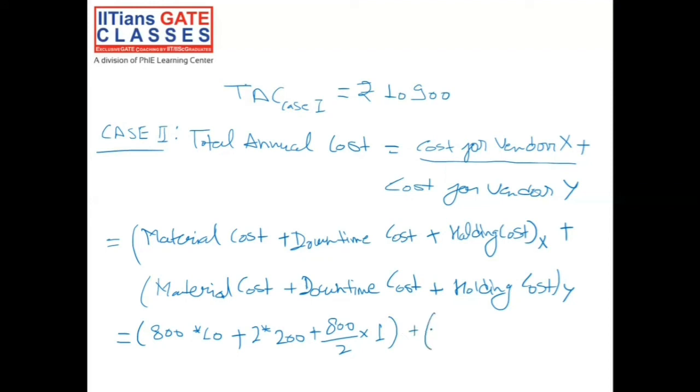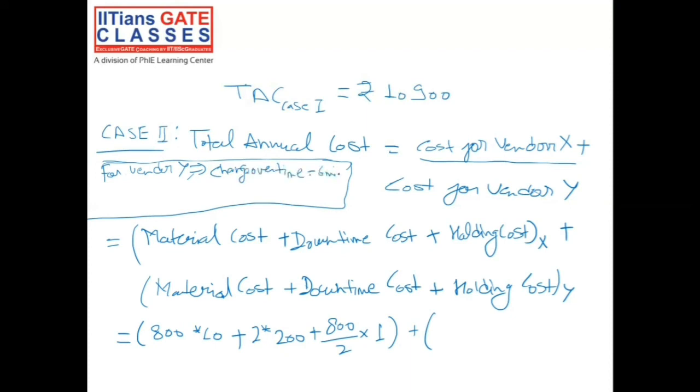So now for vendor Y. Before solving for vendor Y, just see what are the costs given for vendor Y. The changeover time was 6 minutes, that is 6 by 60, equal to 0.1 hour.